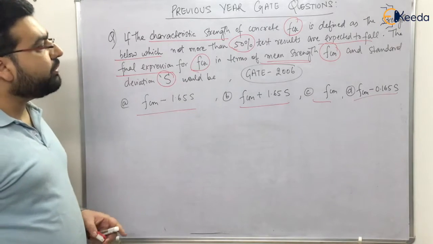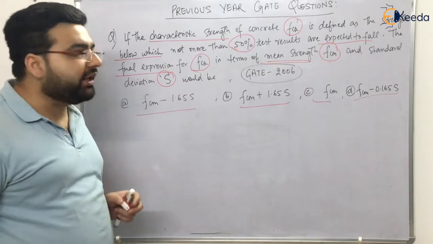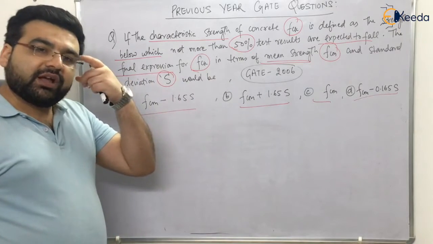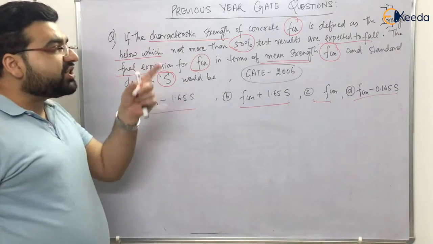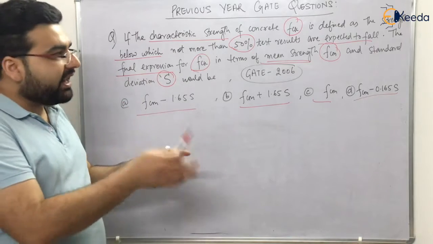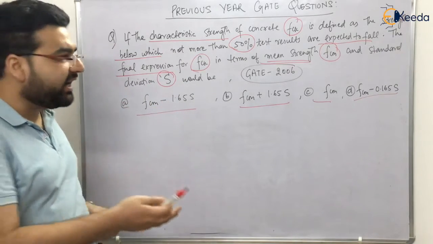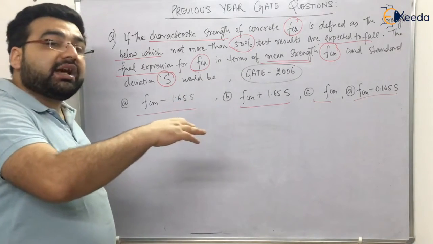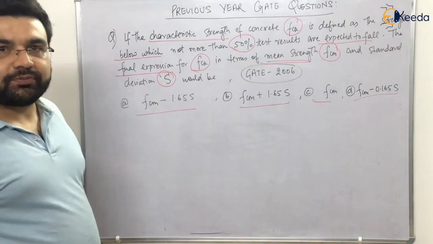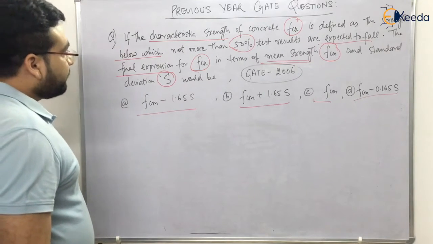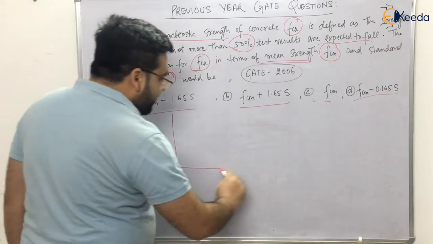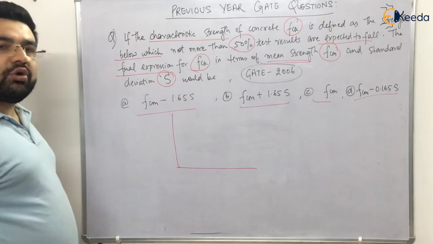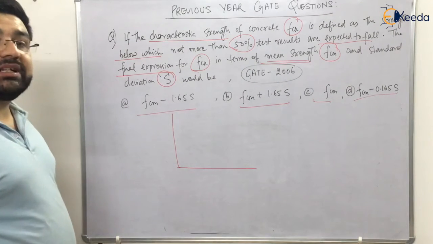If you have listened to my lectures very carefully, you can easily answer it. I have already told you that such types of questions can be asked, and when I was going through previous GATE questions, I found this question luckily. And this type of question can be asked in successive years also. So I told you that characteristic strength is the strength below which not more than 5% of the results are expected to fall, right?